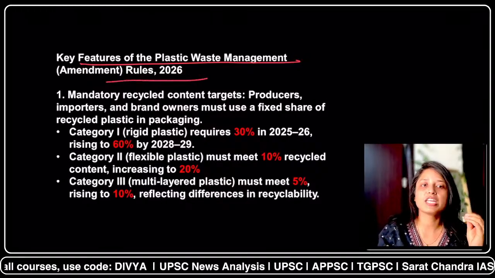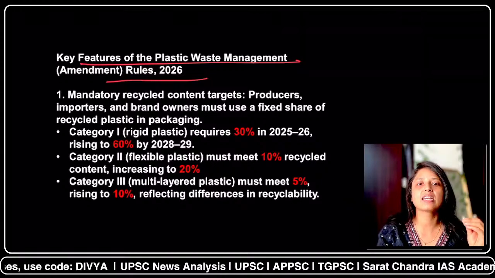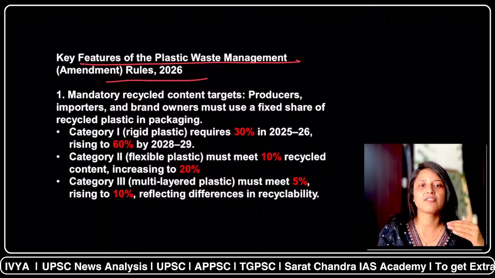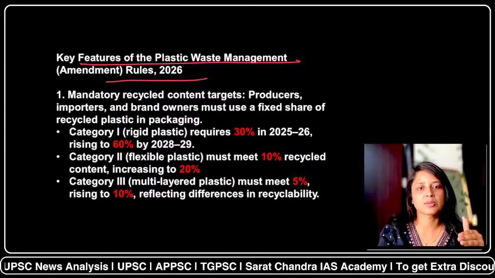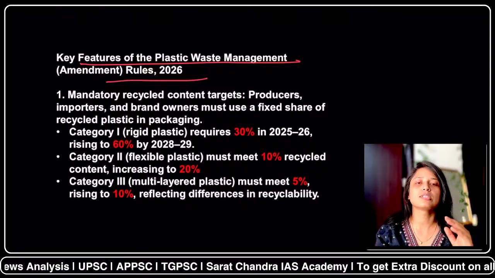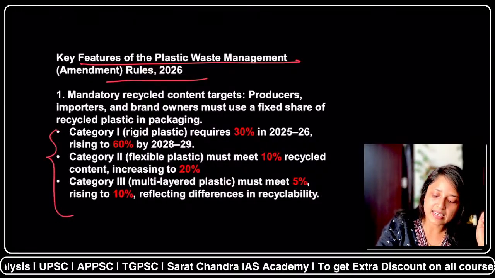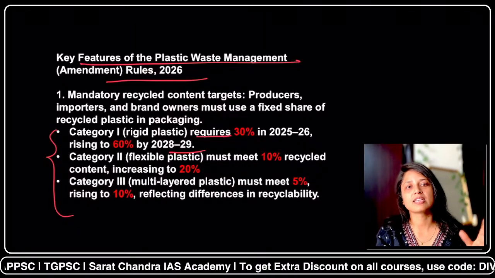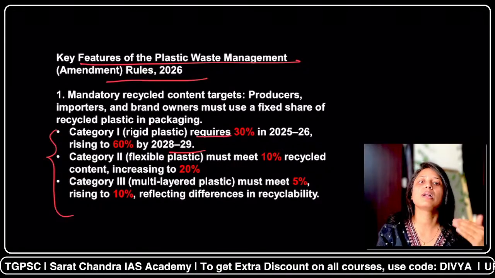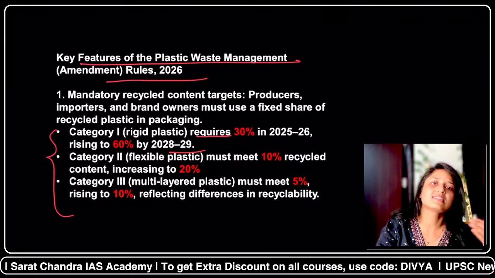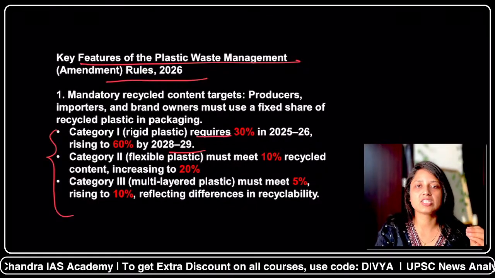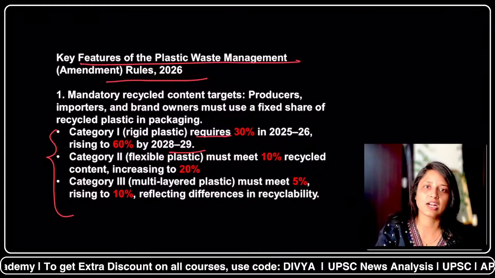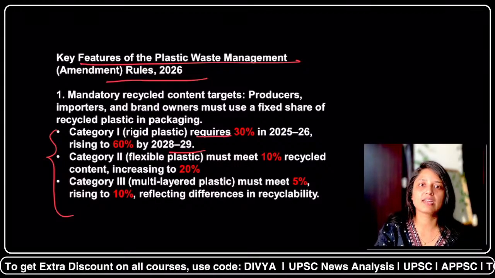The first important feature is the mandatory recycled content targets. Under this act, plastics are categorized into various categories like rigid plastic, flexible plastic, and multi-layered plastic. All these categories have different degrees of recyclability. Rigid plastics are more easily recyclable than multi-layered plastic. In the 2016 rules, there were certain percentages of recycled plastic that had to be used in these kinds of plastics. The percentages have been increased in these rules.